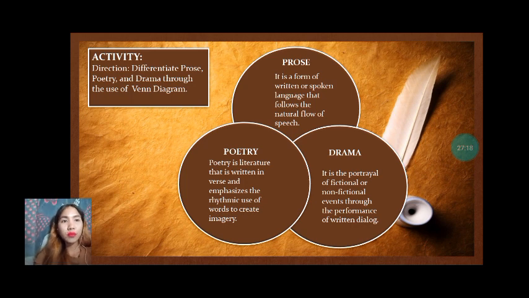All in all, the difference between the three is that prose is a form of spoken language that we usually use every day, while poetry is literature written in verse that has a rhythmic use of words to create imagery, and drama is the portrayal of fictional or non-fictional events through the performance of the written dialogue.